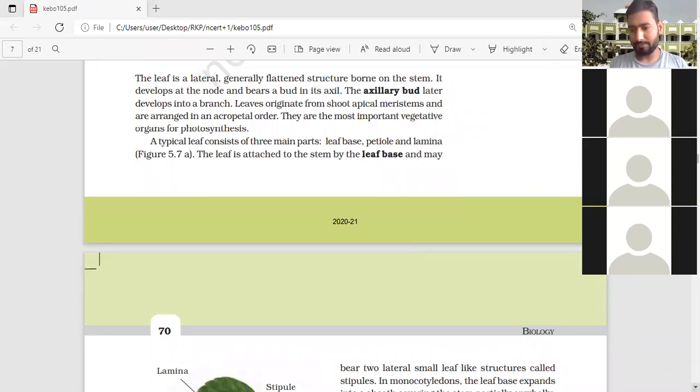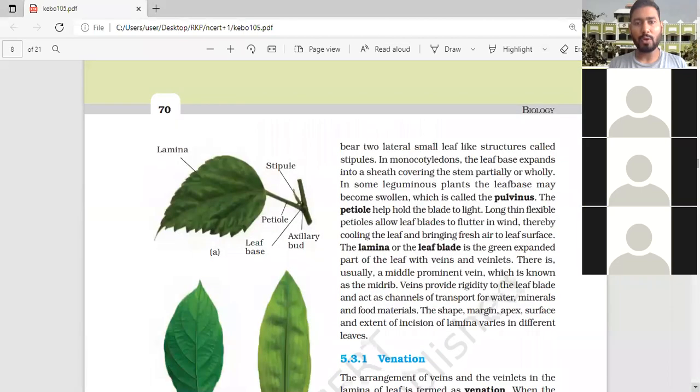Just come down. If you look at this figure, this is the petiole, and here is the structure from which it arises, the leaf base, and here is the axillary bud. In between is a reduced leaf-like structure, called stipules.